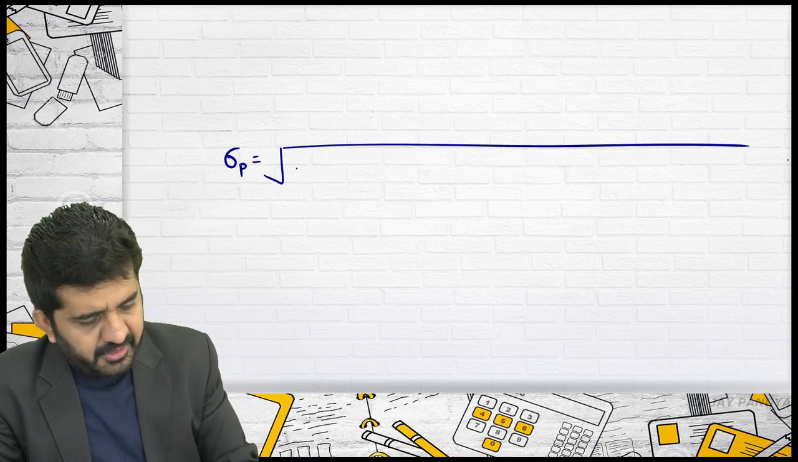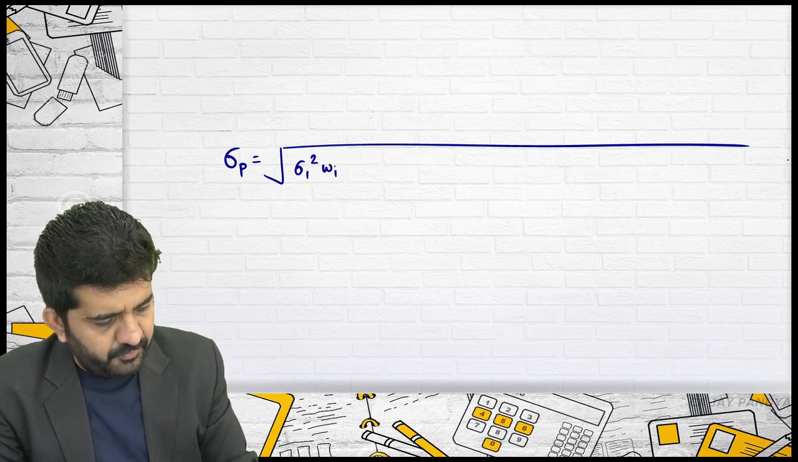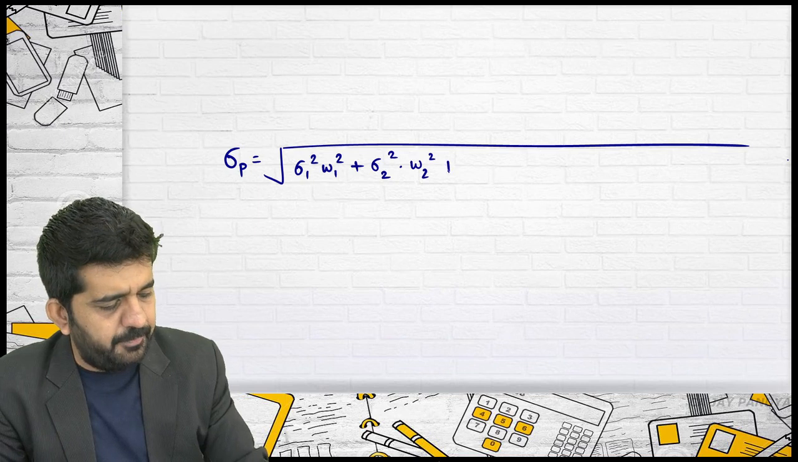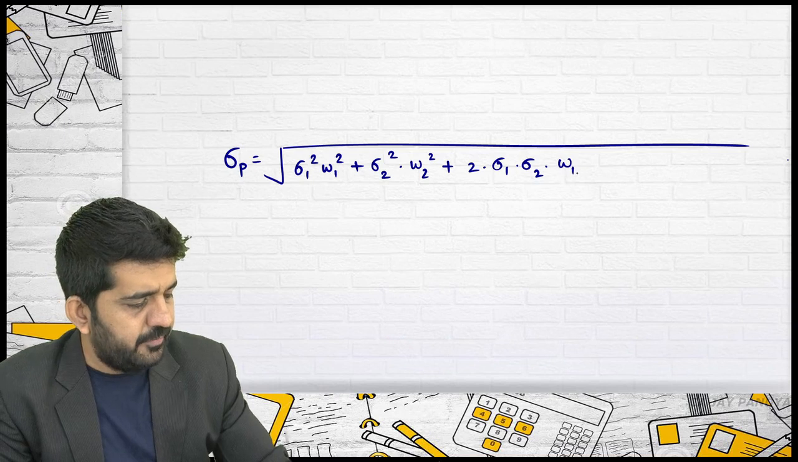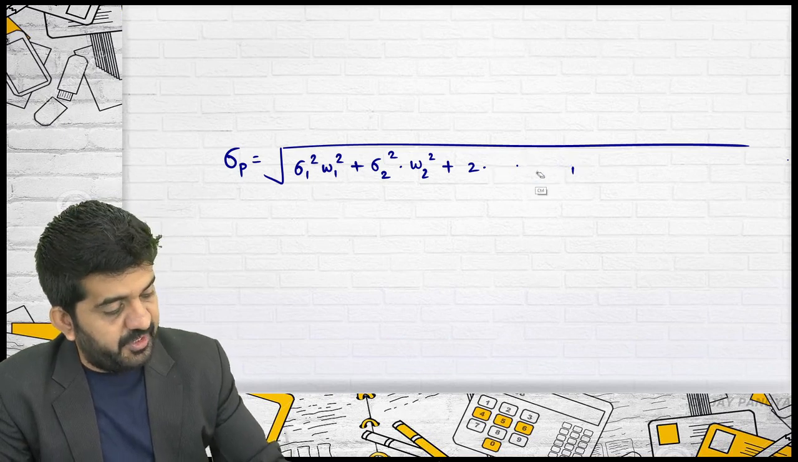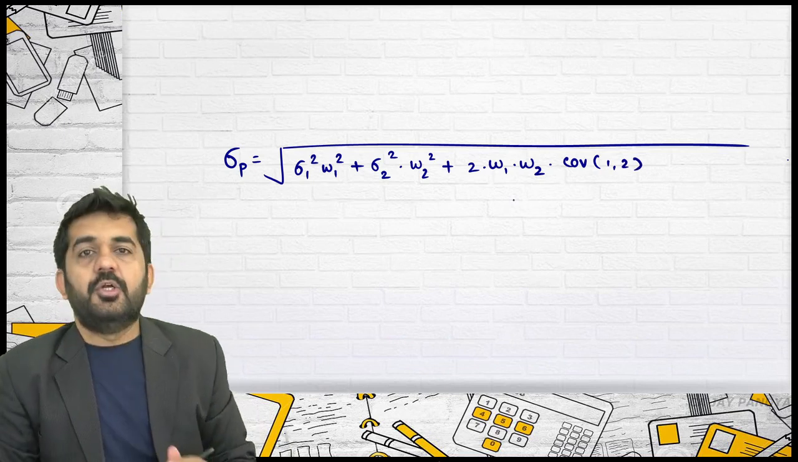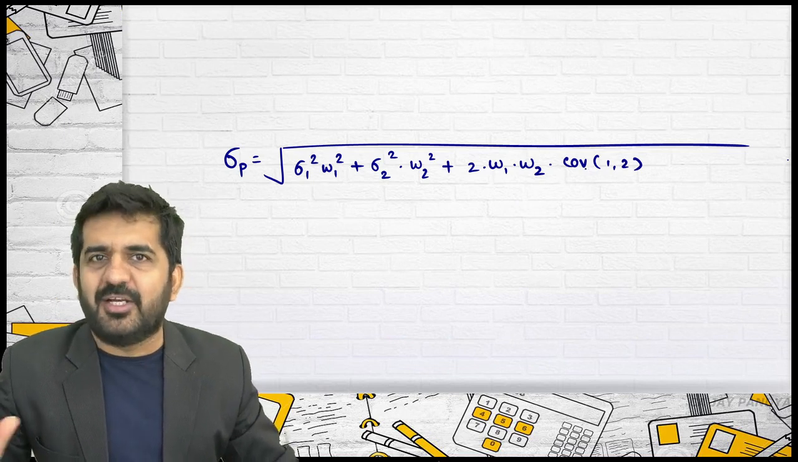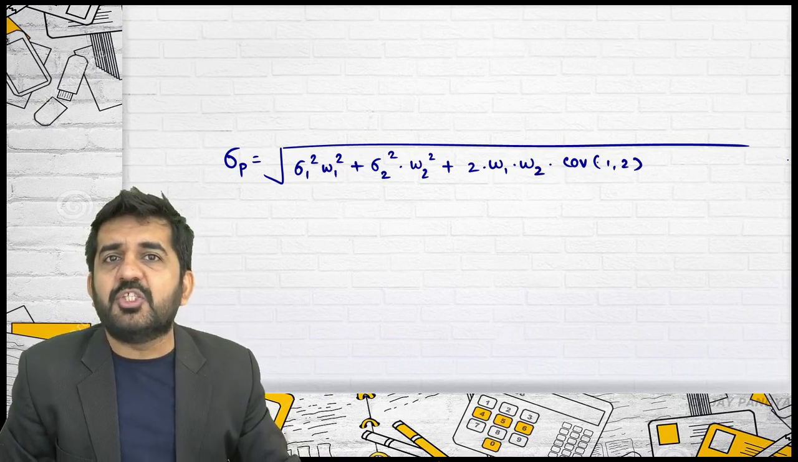It is the standard deviation of 1 whole square into weight of 1 whole square, plus standard deviation of 2 whole square into weight of 2 whole square, plus 2 into weight of 1, weight of 2 into covariance between 1 and 2. Or you can use standard deviation of 1, standard deviation of 2 into R. Both formulas are absolutely the same. There is no difference. Can I find out covariance between X and Y? Yes.